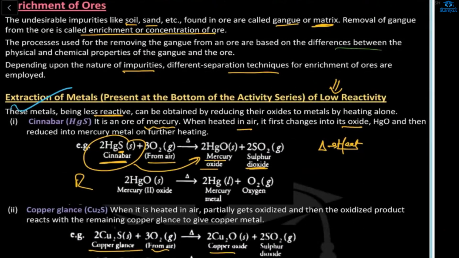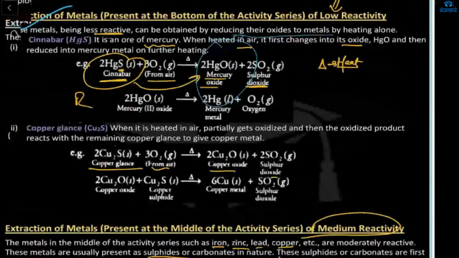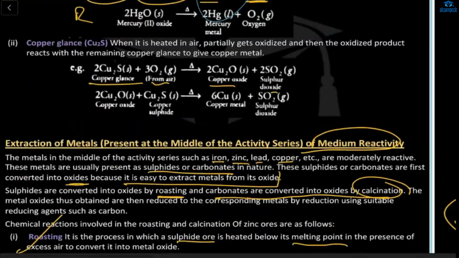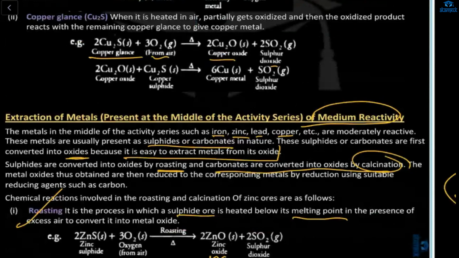So, if we extract cinnabar from air, what we are getting is mercuric oxide and sulfur oxide. These metals, being less reactive, can be obtained by reducing their oxides. If we reduce this oxide, we'll get mercury and sulfur dioxide. Okay, this is your copper glance. We are getting copper metal here.